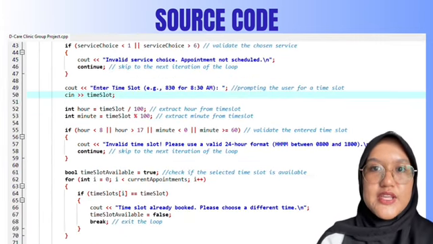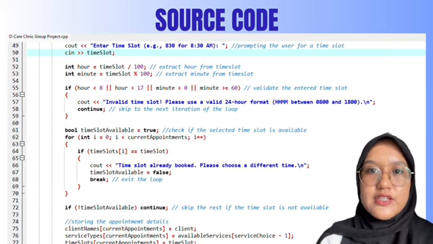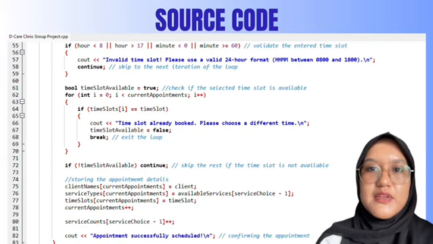The time slot is validated to ensure the user inputs a time slot between 8 and 18 and is in 24-hour format. If the selected time slot is already booked, the program notifies the user. And then the program saves the appointment details, increments the current appointment count, and updates the service count.